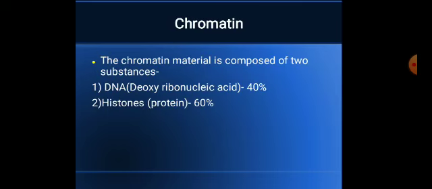Now what is chromatin? The chromatin material is composed of two substances, DNA, the full form of DNA is deoxyribonucleic acid, which is 40%, and histone protein, which is 60%. Together this 40% and 60% will form our eukaryotic chromosome, which is also called nucleosome.